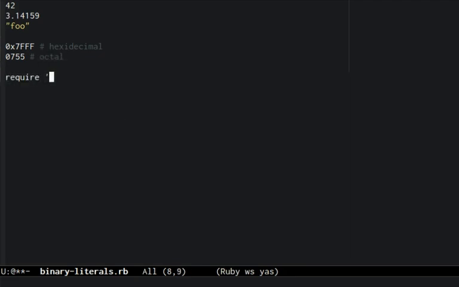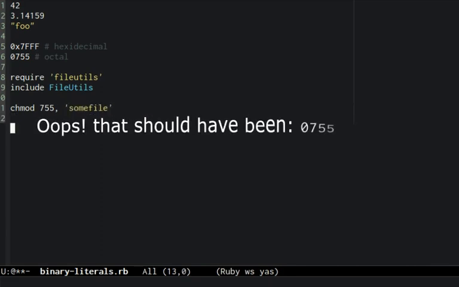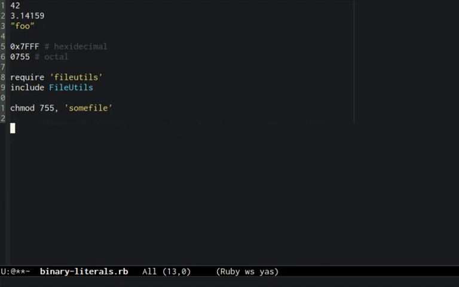Octal numbers are useful for things like specifying Unix file permissions. Ruby also supports a slightly less common type of integer literal, binary literals.